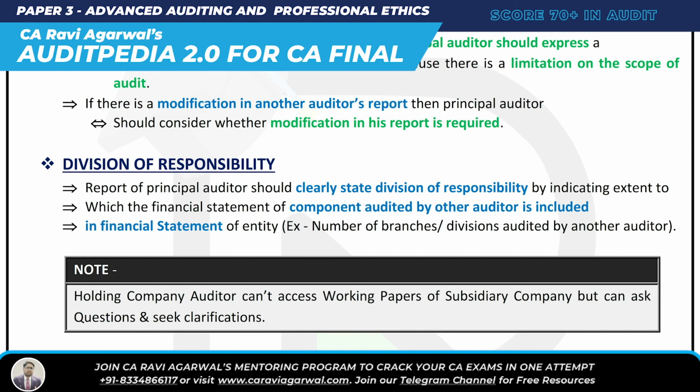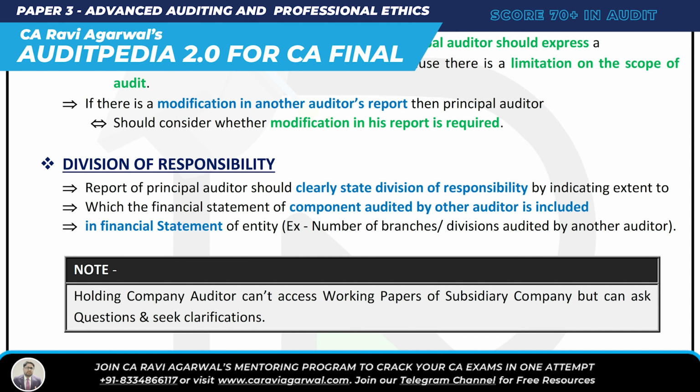Simple. And in case I want the working paper of the subsidiary, that is the component, can I get it? No. The holding company auditor cannot access the working papers of the subsidiary, but can ask questions and seek clarification. You can ask questions, can seek clarification, but cannot ask for working papers. This is a note, it comes in MCQ also.